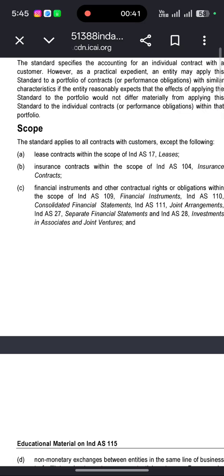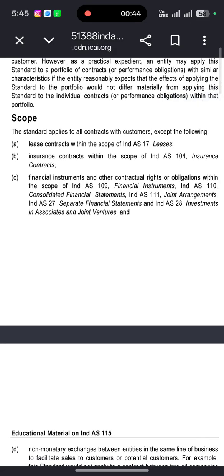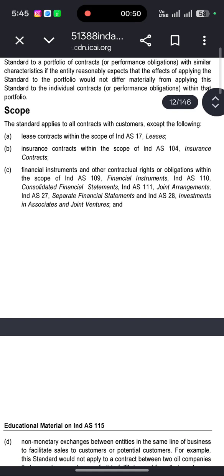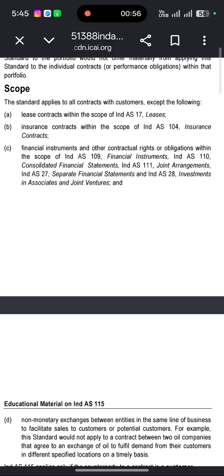The standard applies to all contracts with customers except the following: lease contracts within the scope of Ind AS 17, leases; insurance contracts within the scope of Ind AS 104, insurance contracts; financial instruments and other contractual rights or obligations within the scope of Ind AS 109, financial instruments; Ind AS 110, consolidated financial statements; Ind AS 111, joint arrangements; Ind AS 27, separate financial statements; and investments in associates and joint ventures, Ind AS 28.